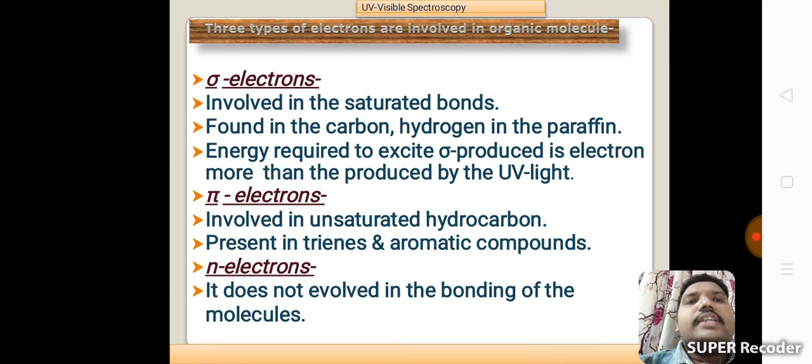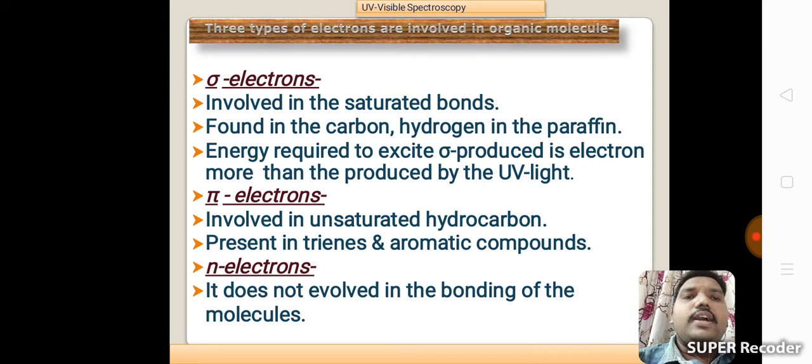Next one, three types of electrons are involved in organic molecules: sigma electrons, pi electrons, and non-bonding electrons. Sigma electrons are involved in the saturated bonds, found in carbon-hydrogen bonds in paraffins. The energy required to excite sigma electrons is more than that produced by UV light.